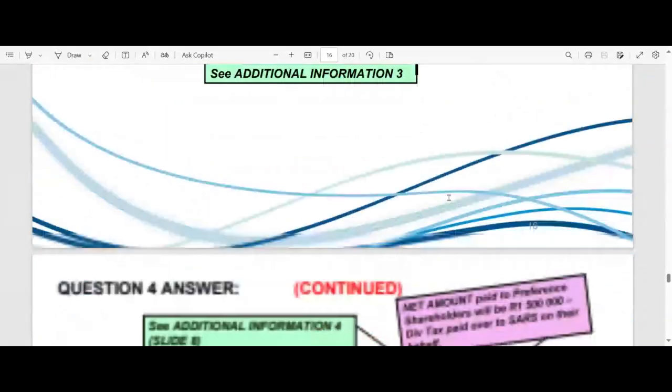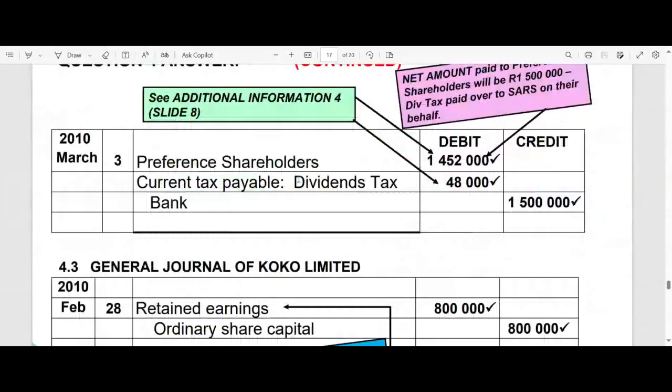So now we're going to pay them, ladies and gentlemen. We debit the preference shareholders with the full amount that we owe them, in other words, the remaining balance, the 1,500,000 less the 48,000, and we relieve ourselves of the liability towards the taxman by debiting that liability. This happens on the 3rd of March, as we've said. And we obviously transfer the money from our bank account to the individual shareholders. So there'll be many EFTs. There could be hundreds of EFTs.